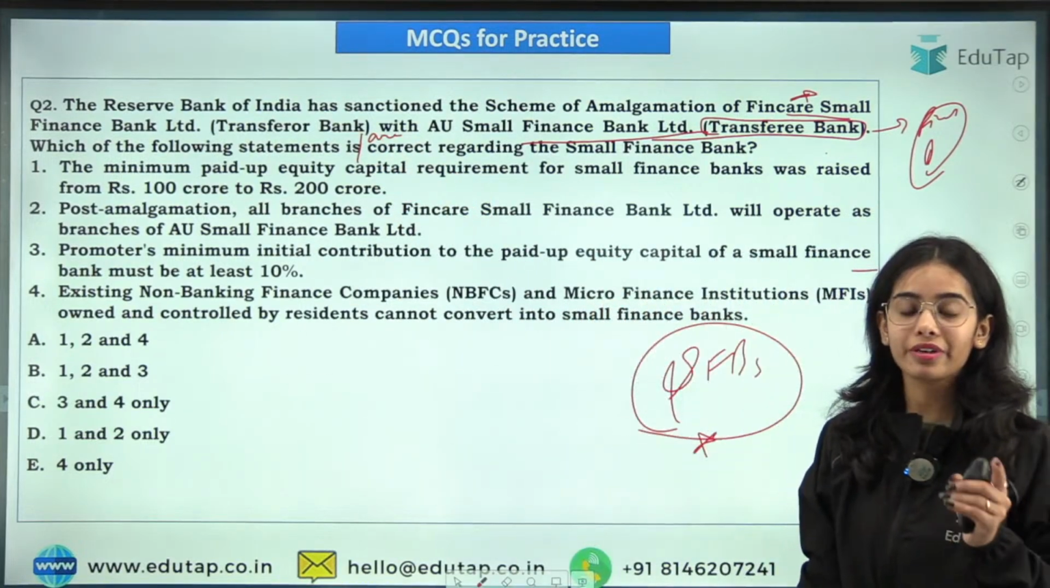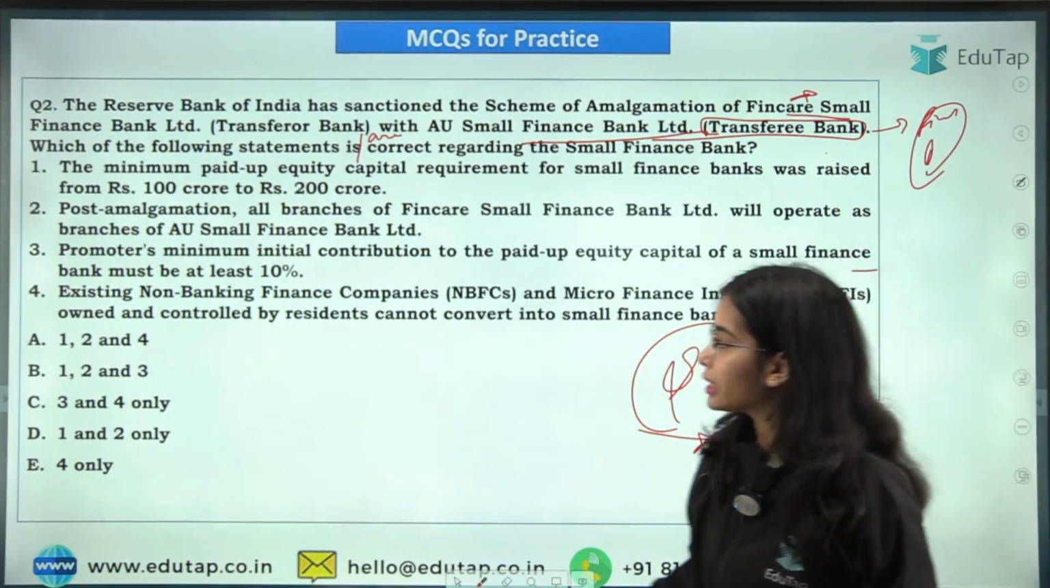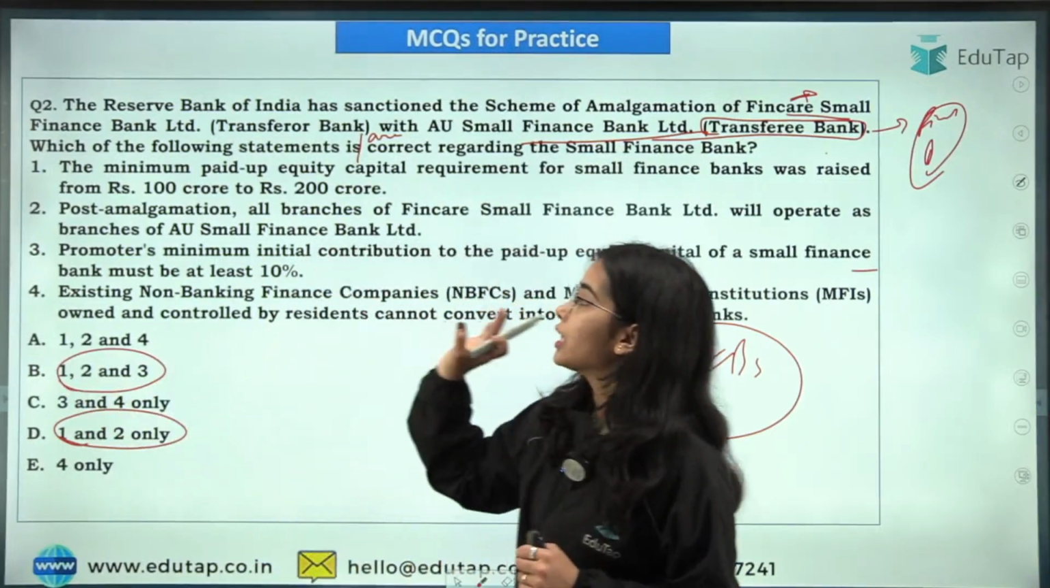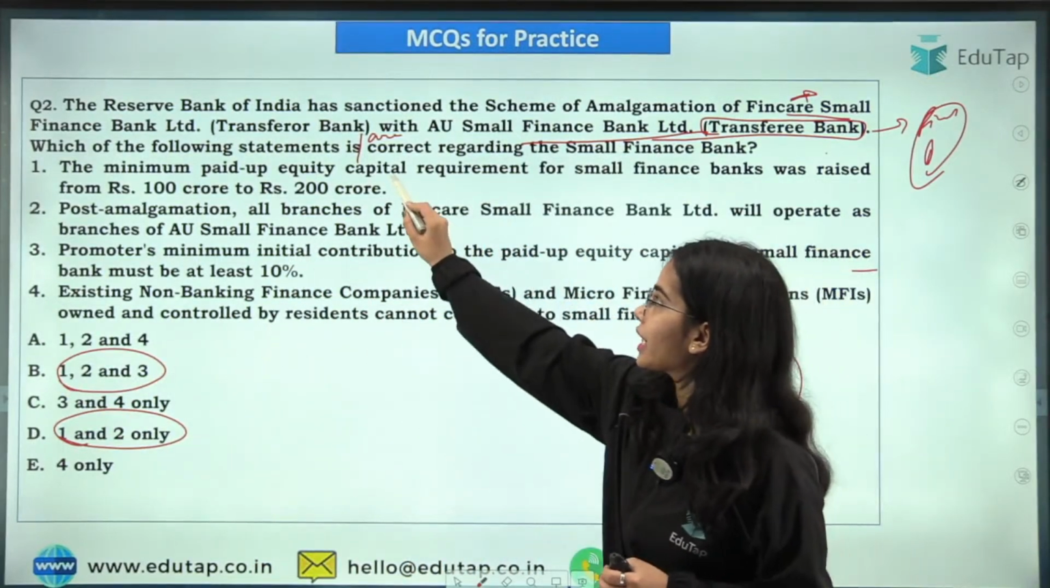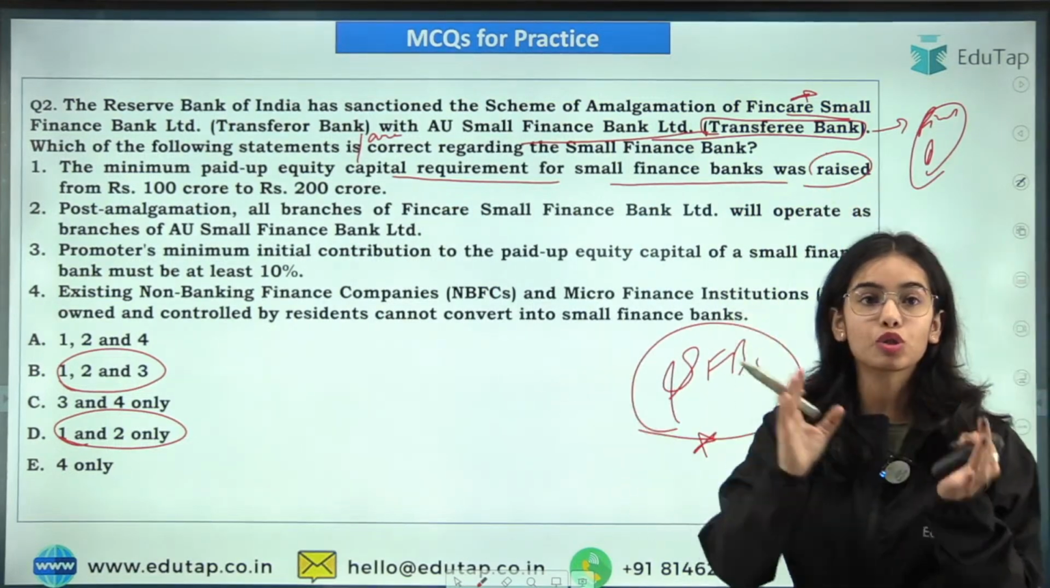So the first statement, kindly see the first statement. Okay, I am getting the answer D or B. Some are saying D, some are saying B. So let's see. Okay, the minimum paid up equity capital requirement for the small finance banks was raised from 100 crores to 200 crores.